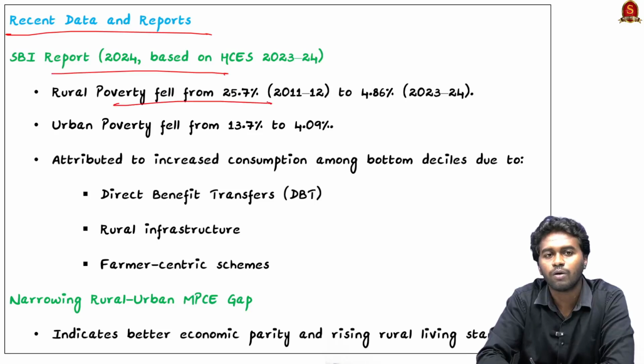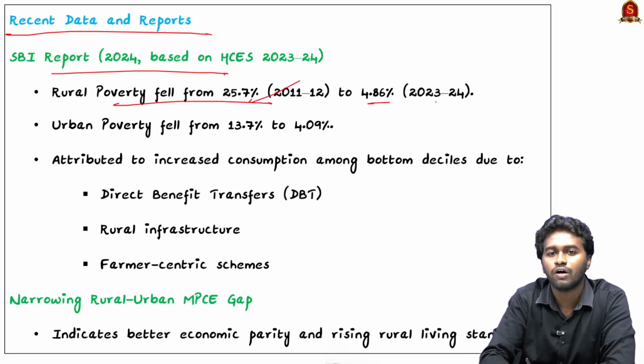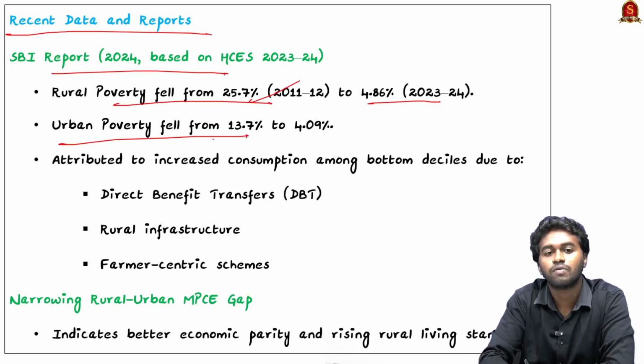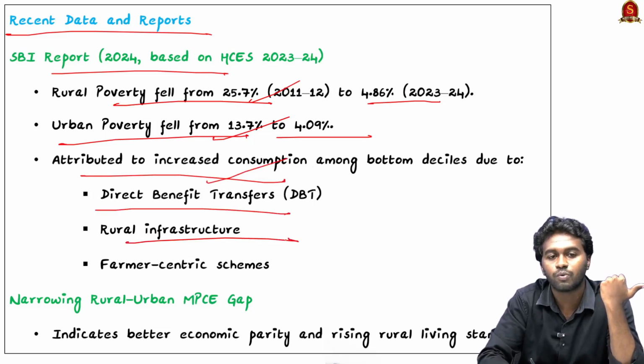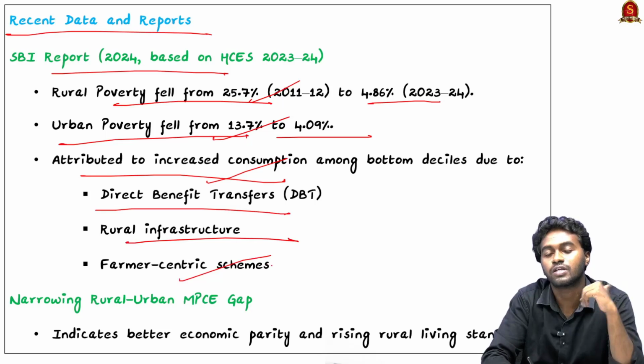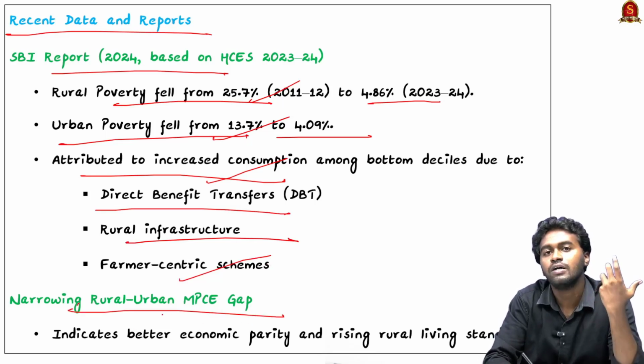Rural poverty fell from 25 to 4%, and urban poverty fell from 13 to 4%. And this is because of increased consumption through direct benefit transfer, rural infrastructure development, and farmer-centric schemes of the government. Finally they concluded that the poverty gap between the rural and urban areas is shrinking.